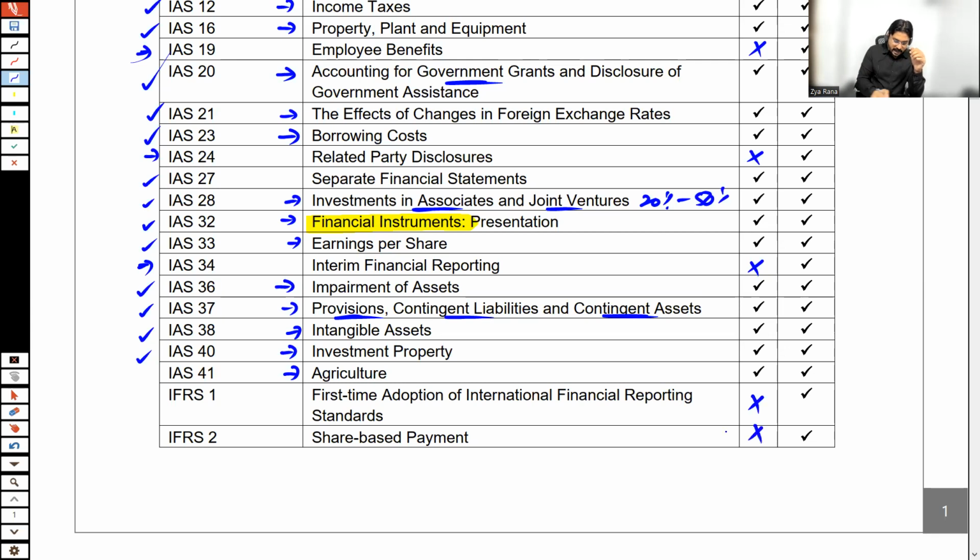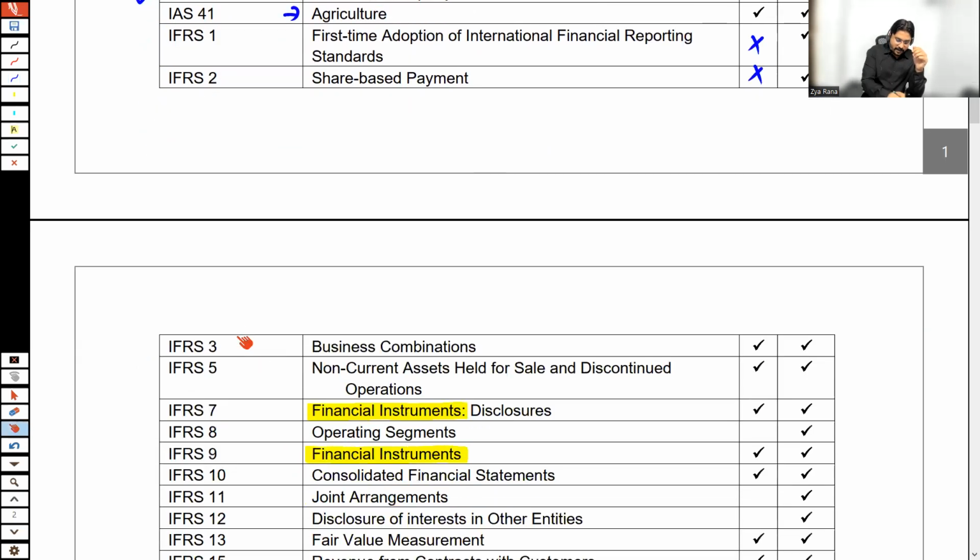IFRS 1 is not there, IFRS 2 is not there, IFRS 3, yes. Very interesting.